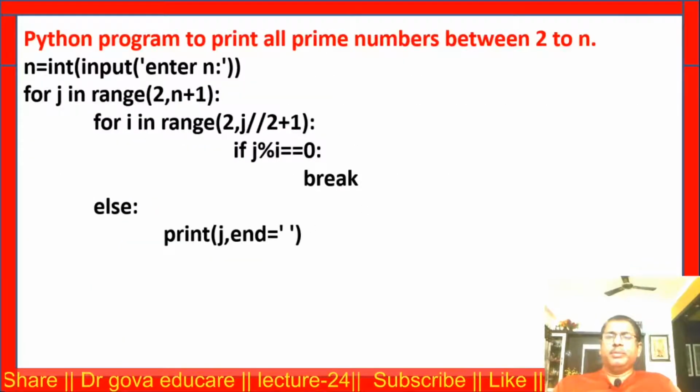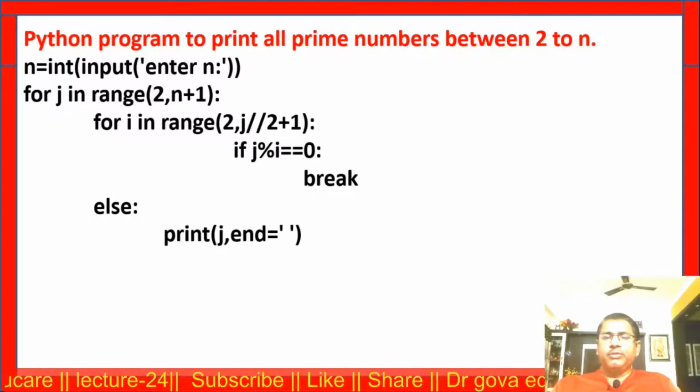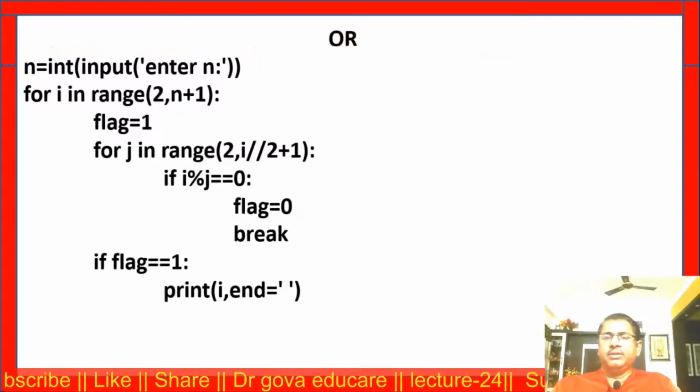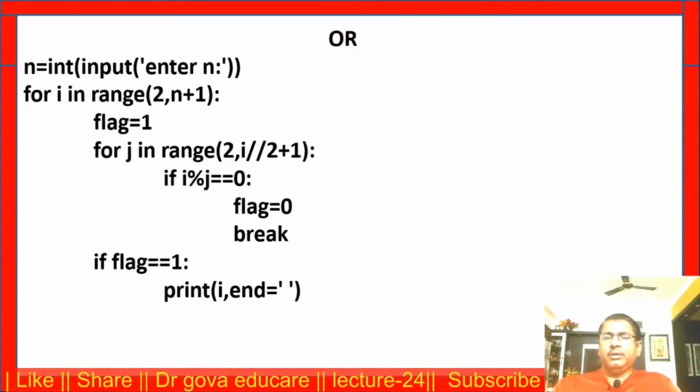This is a Python program to print all prime numbers between 2 to n. This is one way of writing the program. Here I am using the for else suite. Now here, without the for else suite.